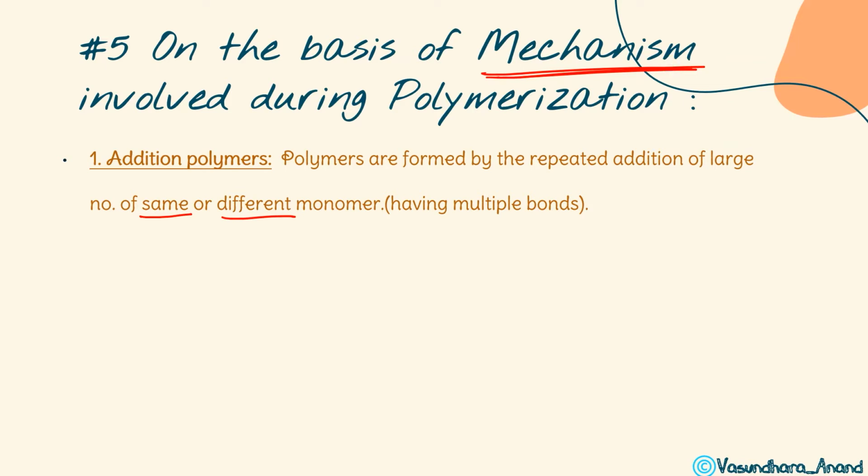If all the monomers are the same, then it will be called a homopolymer. If the mechanism followed is addition, we will talk about the mechanism.